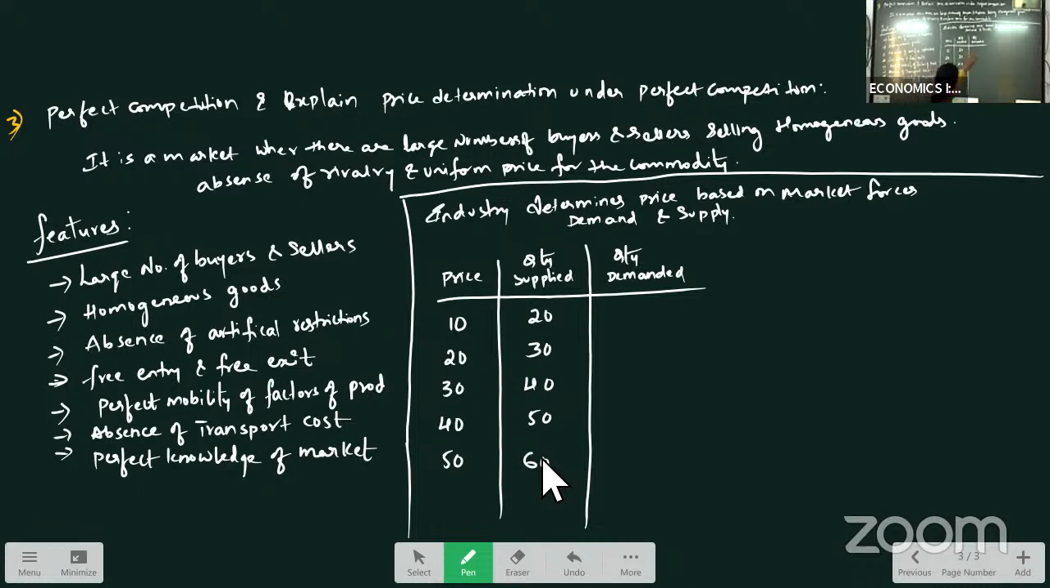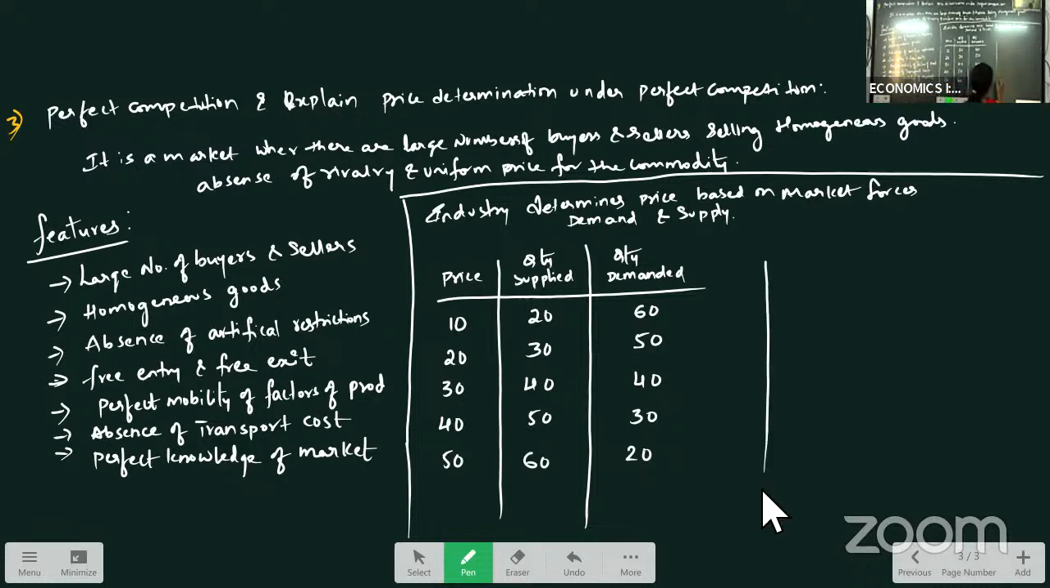Okay. Now coming to the demand. As a consumer, what we will do here? When price is less, we demand more quantity. When price increases, demand decreases. As the price is increasing, demand is decreasing. Because as a consumer, when the price is high, we demand less quantity. When price is less, we demand more quantity, right? So that way we have demand and supply.